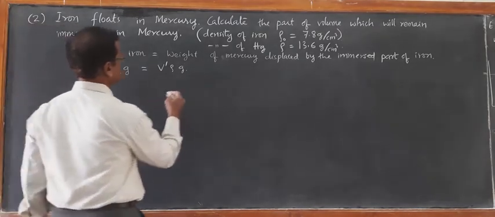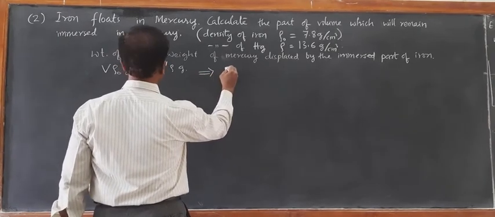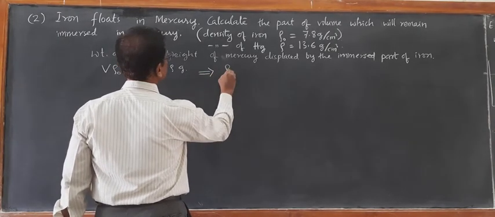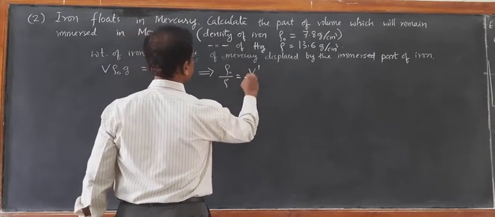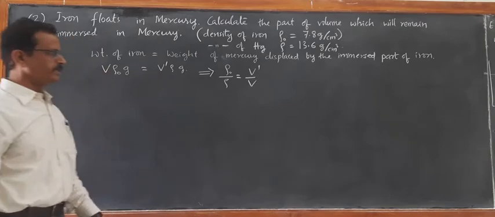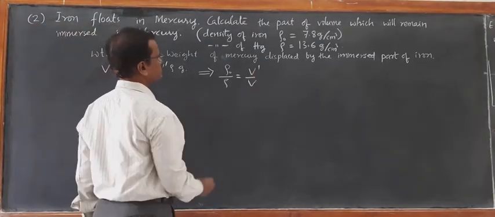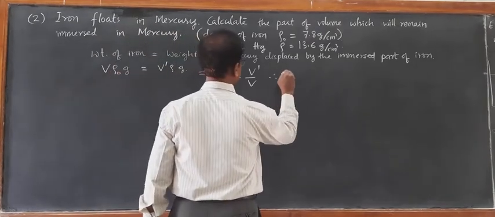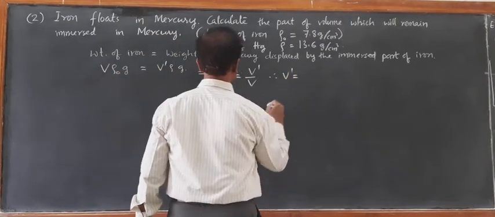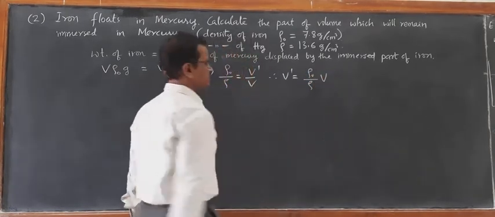G cancels, this implies rho naught by rho is equal to V dash by V. This is how we got it. Therefore, we want to calculate V dash. Therefore, V dash is equal to rho naught by rho into V.